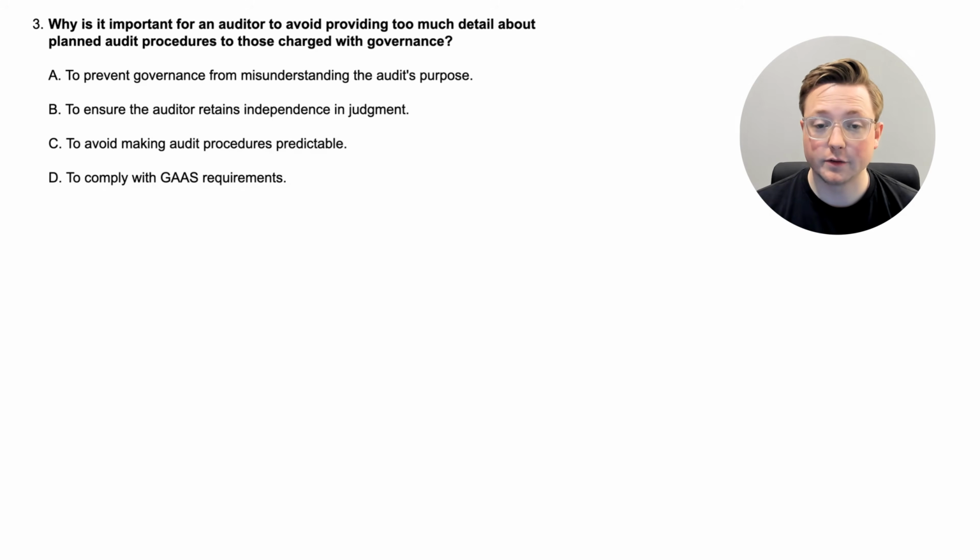A, to prevent governance from misunderstanding the audit's purpose. B, to ensure the auditor retains independence in judgment. C, to avoid making audit procedures predictable. Or D, to comply with GAS requirements, and that's generally accepted auditing standards. Okay, so again, if you were paying attention in question 1, we talked about this a little bit, so I would like you to pause the video, think through this one if you need to, and when you're ready to come back, we'll look at the answer together.